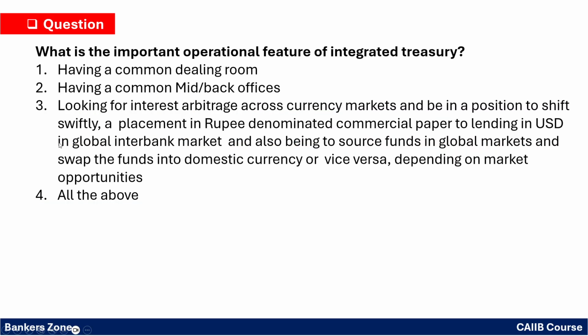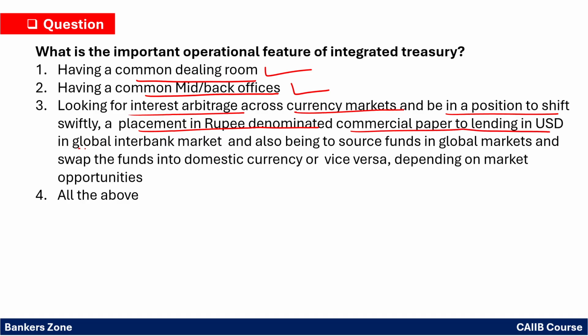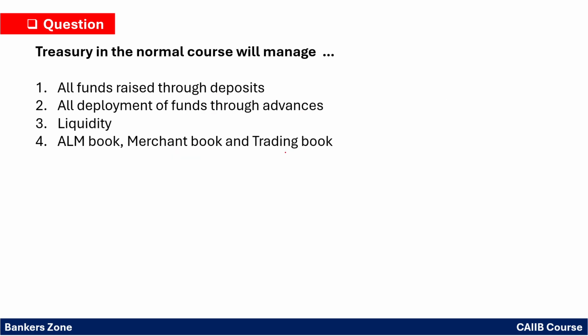Which is the important operational feature of integrated treasury? Okay, now see, having a common dealing room, having a mid office and back offices, looking for interest arbitrage across the currency market, being in a position to shift swiftly. A placement in rupee denominated commercial paper, dealing in USD in the global interbank market, also being a source of funds in the global market, and swapping the funds into domestic currency and vice versa depending on the market opportunity. So yes, it is the work of a treasury. Which option do you have to mark? You have to mark all of the above, because all are correct options which are functions or features of a treasury. Hence the fourth is the correct answer.